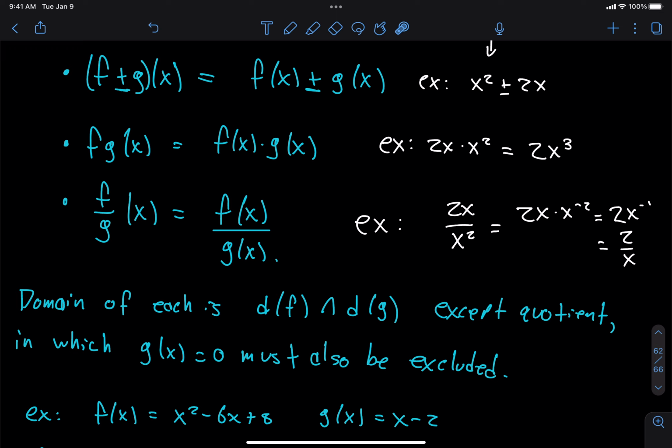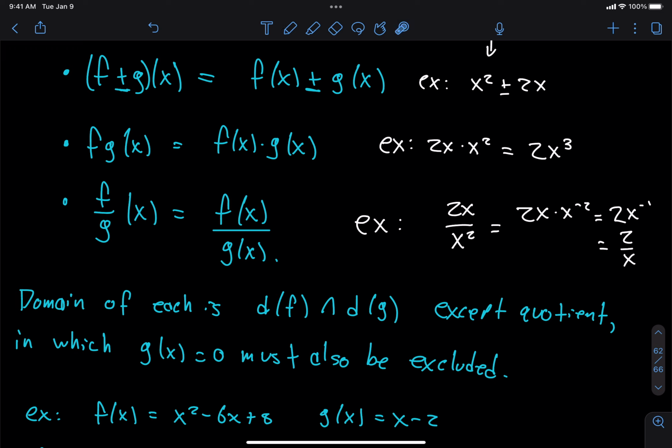And now let's talk about the domain. The domain and range of combinations of functions is a delicate matter, kind of. So here's why.